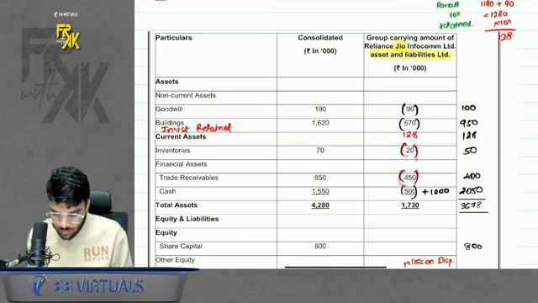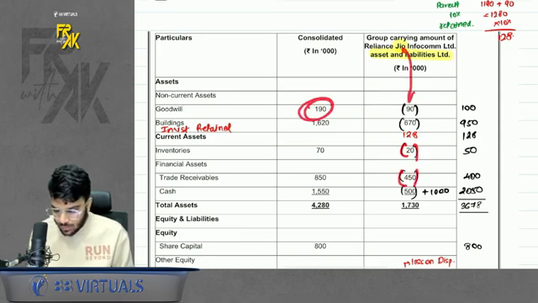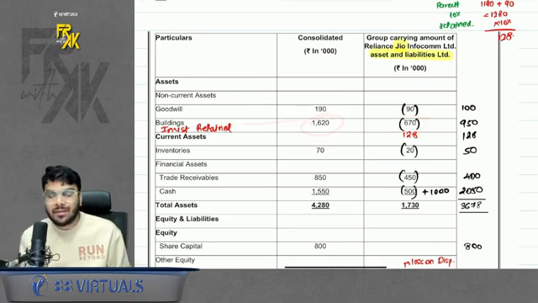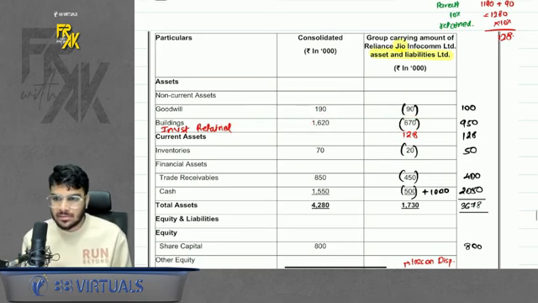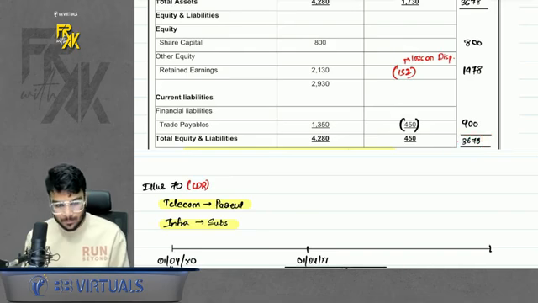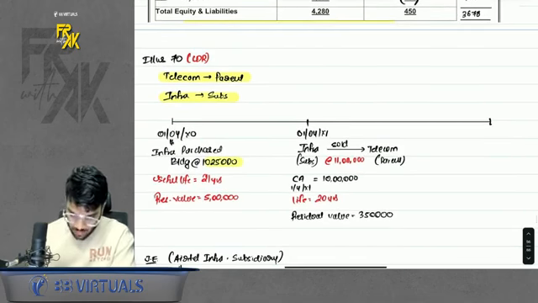Just remove it. Let's say goodwill was 190. This 90 will go out, 100 will remain. Buildings were 1620. This 670 will go out, 950 will remain. It is as simple as that. And then just tally the entry. It will tally at 3, 6, 7, 8. Simple. Clear? Okay, sir. Great job.